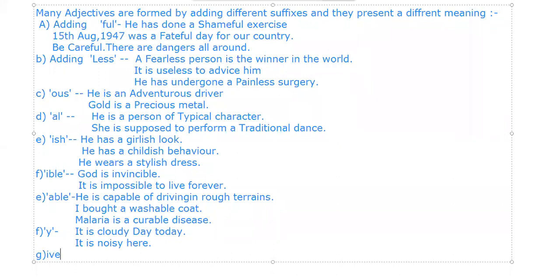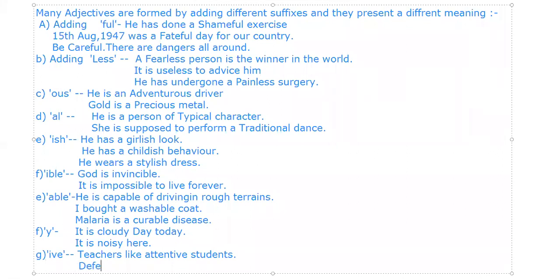IVE. So can you think of few sentences with IVE? Few words rather with IVE. So the words can be defective, defensive. It can be attentive as well. So teachers like attentive students. Teachers like attentive students.